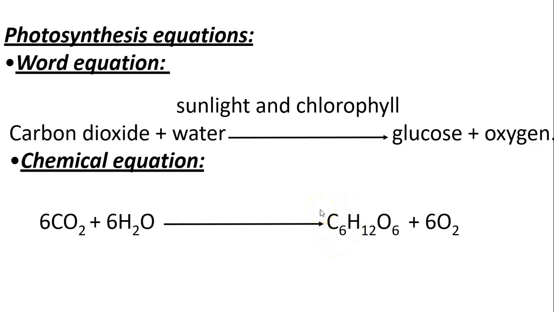So let's look at this chemical equation. We have 6 carbon dioxide molecules plus 6 water molecules, and I will get 1 glucose molecule and 6 oxygen molecules. So please remember the chemical equation with its balancing numbers because they are very important.